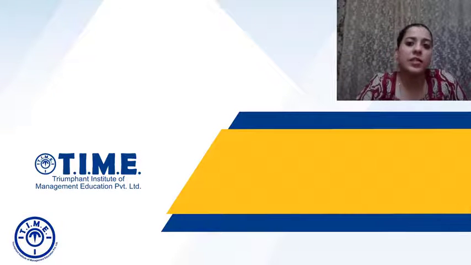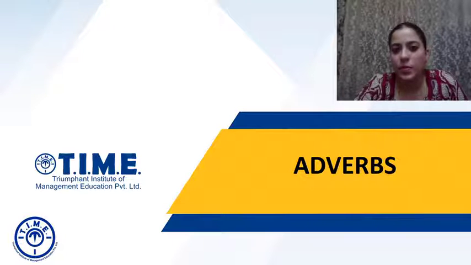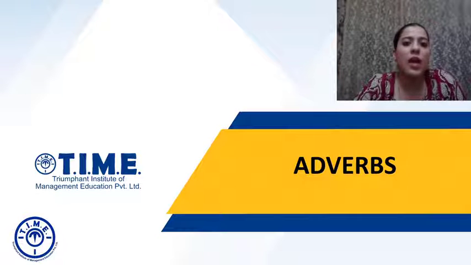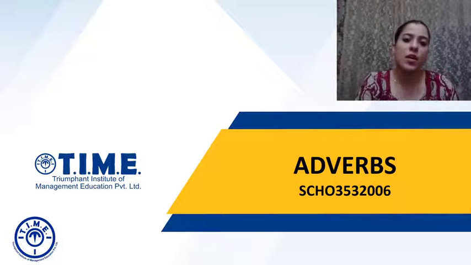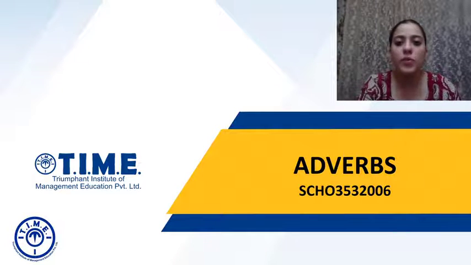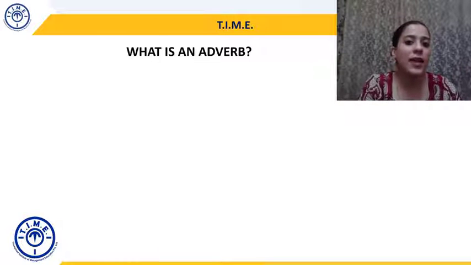This is another in a series of part of speech discussions, and the part of speech we are discussing today is adverbs. Okay, the handout that you should have for this particular discussion is SCHO 3532006. I repeat, the handout number should be SCHO 3532006. So let's understand what is an adverb.